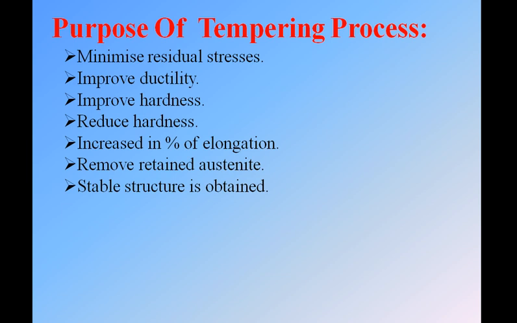Then, increase the percentage of elongation. This means when we do any machining operation on a material, there is friction between the tool and the material. As there is friction, there will be heat generation in the material. That heat generation will cause some elongation in the material. When we heat a hardened material, it doesn't have a high percentage of elongation. If the material has optimum hardness, it will have a high percentage of elongation. It will elongate as there is a heating source.